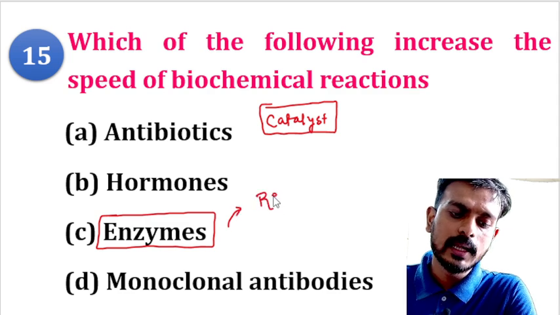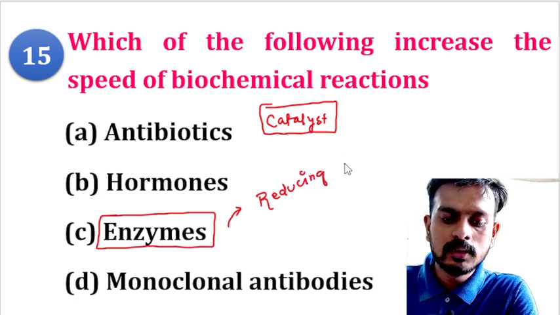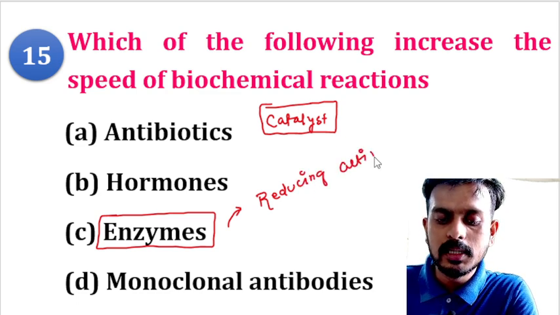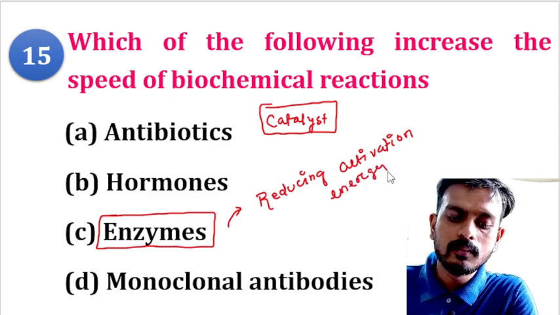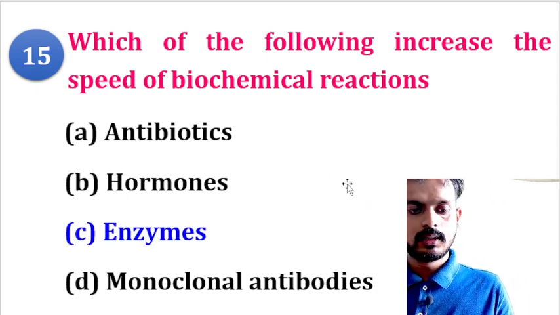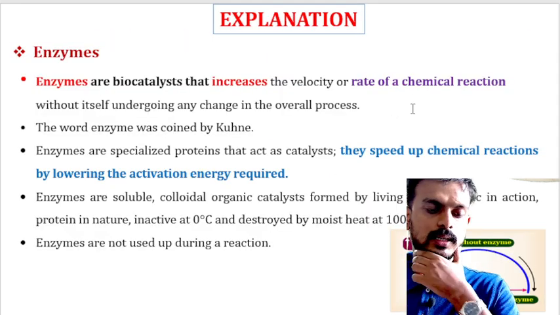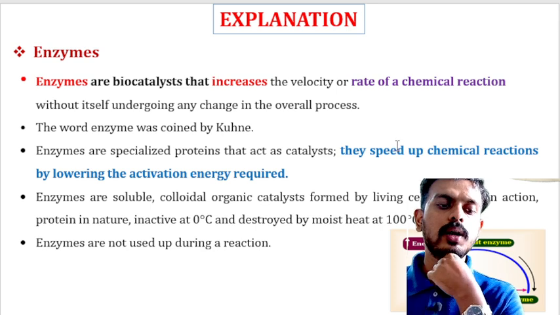Enzymes act by reducing activation energy.